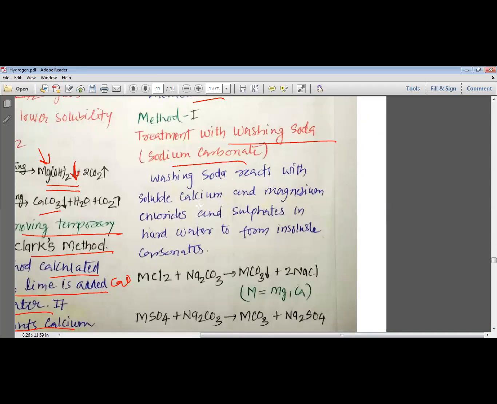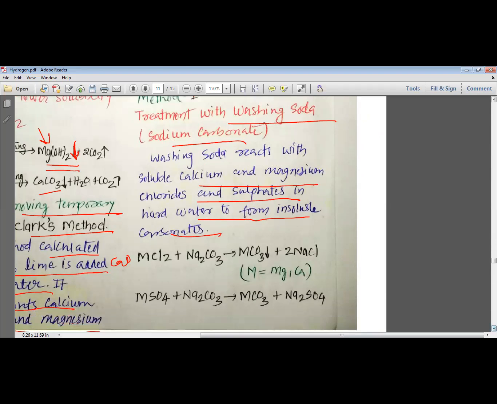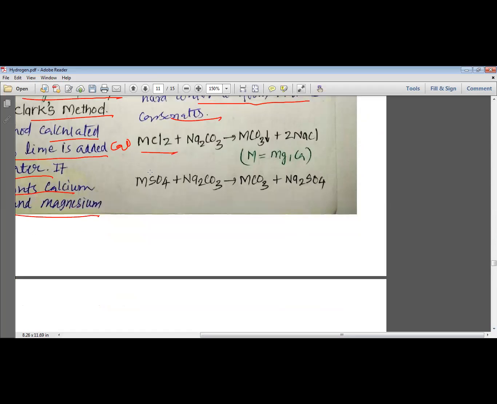Washing soda reacts with the soluble calcium and magnesium chlorides and sulfates in the hard water to form insoluble carbonates. So you can see, my dear students, we have MCl2 or MSO4. This MCl2 may be CaCl2 or MgCl2. This MSO4 may be CaSO4 or MgSO4. When they react with the washing soda, Na2CO3, they are precipitated as MCO3, and NaCl or Na2SO4 are produced.